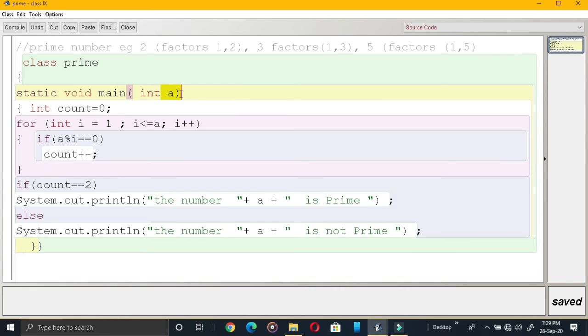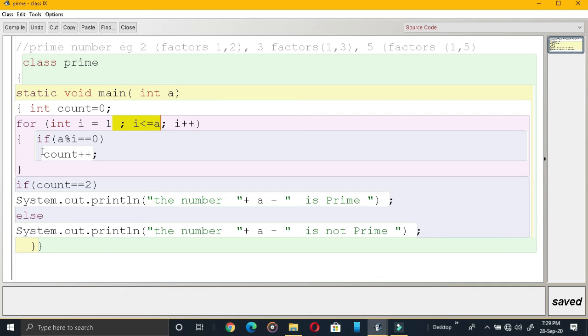I am considering the input as 3 now. I need to check whether 3 is prime or not. I have made a counter variable as 0. Very important, only one variable I have initialized and it is initialized to 0. This is a counter variable. Now my loop is running from 1 to A, that means 1 to 3 it will run.